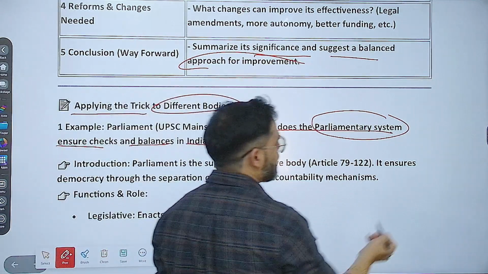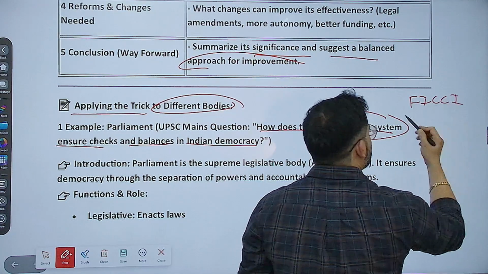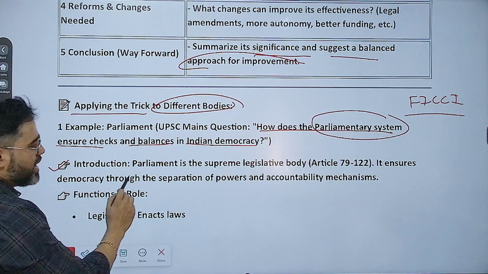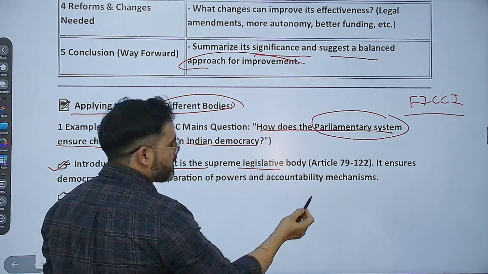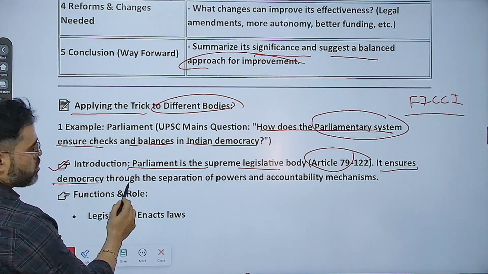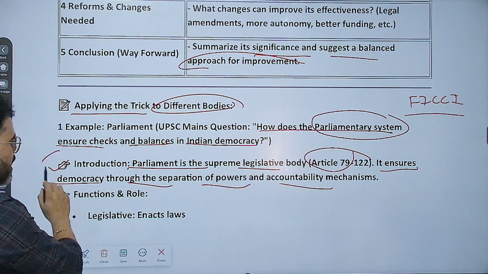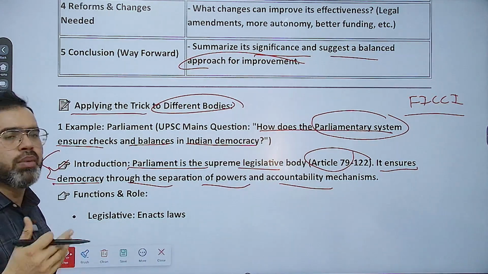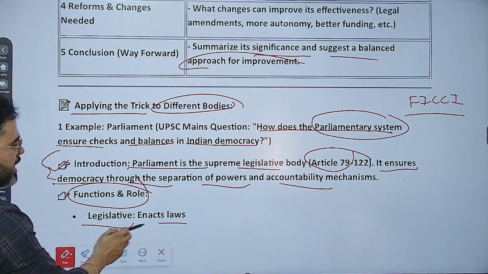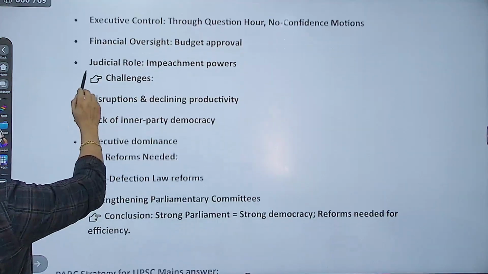So we have to apply the same formula. Use the FICCI formula under it. In the introduction you can write: Parliament is the supreme legislative body under articles 79 to 122. It ensures democracy through separation of powers and accountability mechanisms. So that is the fundamental, what it is all about. Then I told you about the functions, like legislative functions such as enacting laws. Next function, for example, is executive control by this particular body.